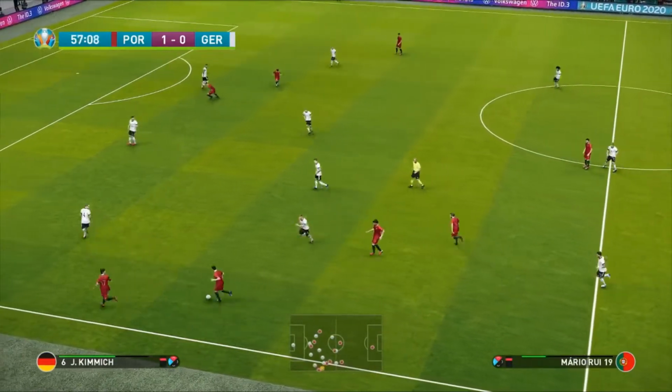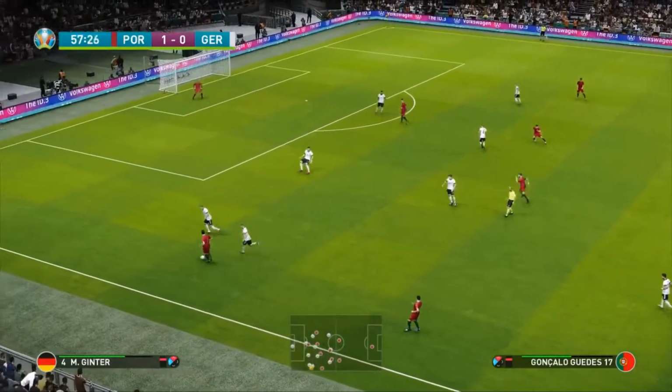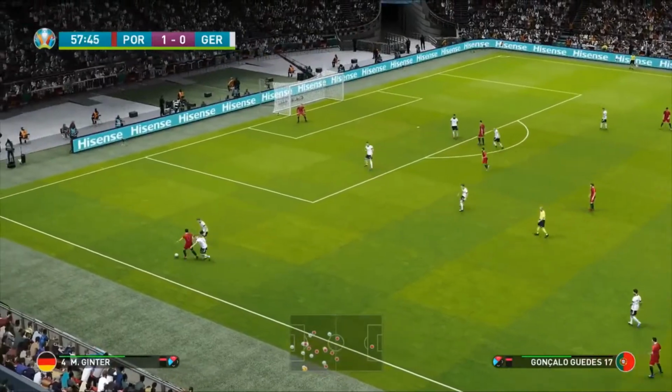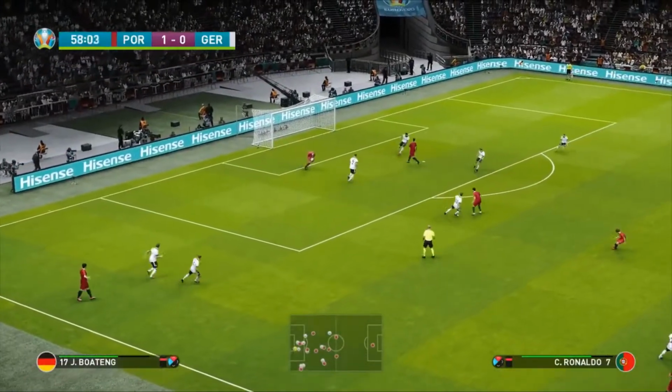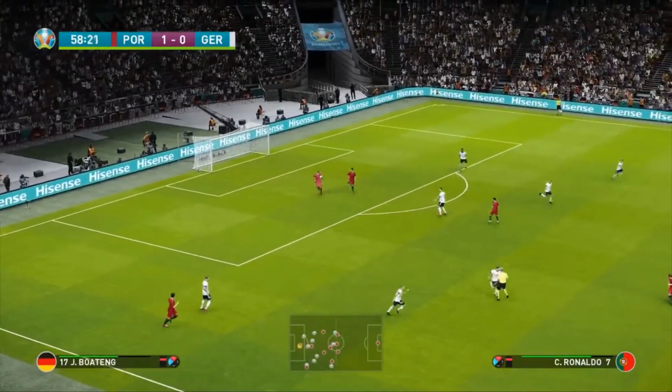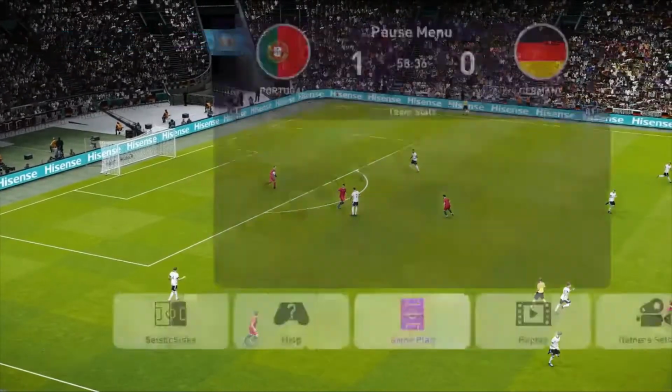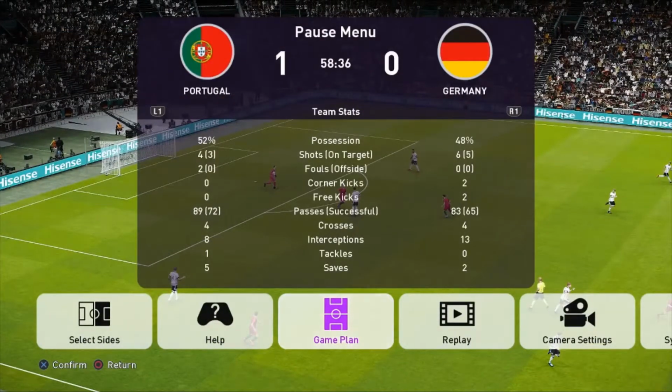It's Gonçalo Guedes who's been outstanding in this game. I think the manager will certainly be happy with how he's played, but not with a cross like that, and Neuer could scoop that one up. And with 58 minutes on the clock, we'll make the changes for both sides. Of course, half an hour of this game to go.